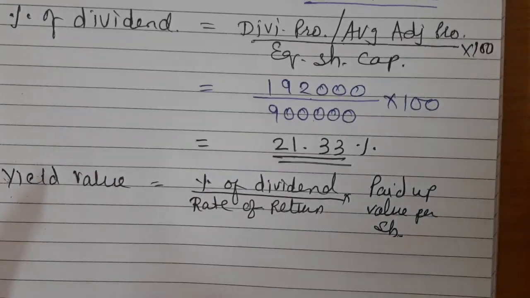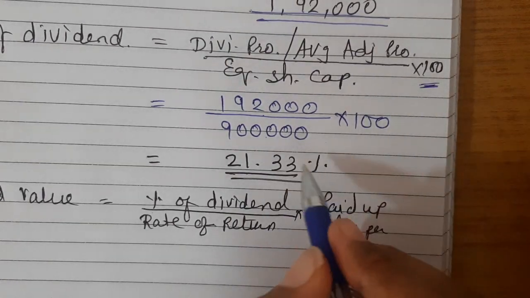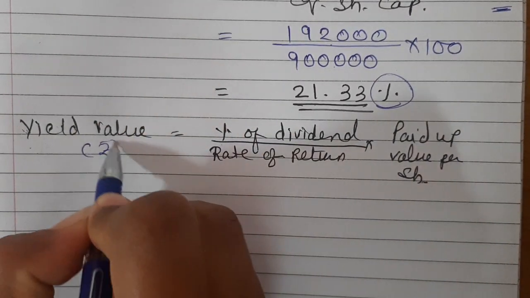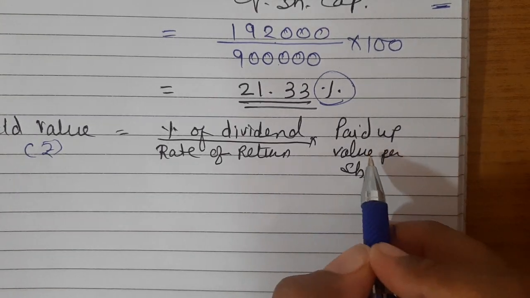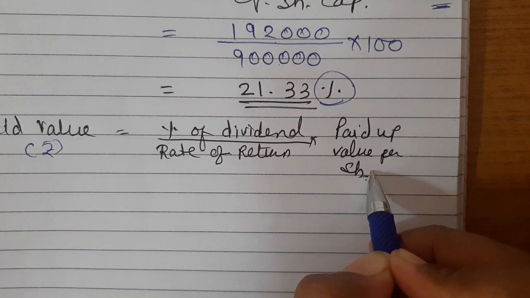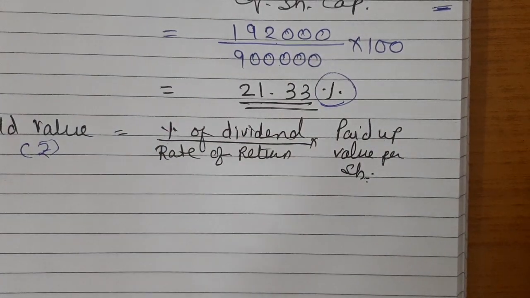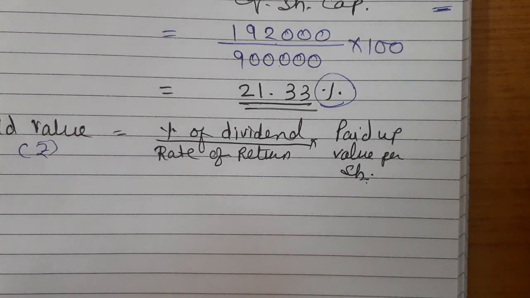See girls, don't forget two things. Here it is into 100 because we want the answer in percentage form, and here the yield value is in rupees. So here paid up value per share has to be taken. Don't take 100 over here. It may so happen that the paid up value would be 100, then you can take 100. Likewise in this example, paid up value per share is 100 rupees. So this 100 is not percentage, this is the paid up value, right? So the paid up value can be 100, can be 80, can be 70, can be 1000, whatever is given in the example that you have to take, right?